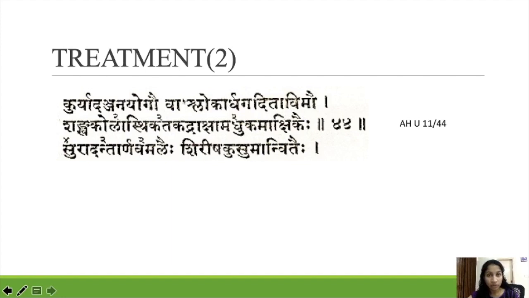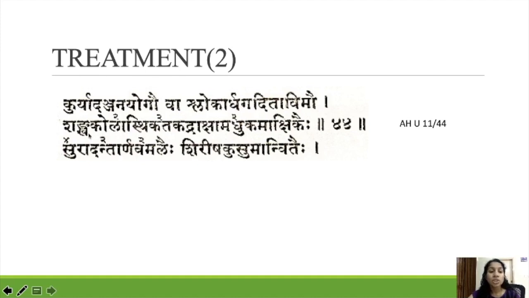This is like when we learned about Shata Shukla and Savrana Shukla in Sushruta Samhita, the same treatment is mentioned there. That means Sloka Artha. These two lines make one line of the sloka. So Sloka Artha is one yoga. Like that Acharya is mentioning. Kuriyat Anjana Yogova Sloka Artha Gadida Vimau. So if these two are one line, for example I am telling these two are one line, it means you have to take this artha as one Anjana yoga.